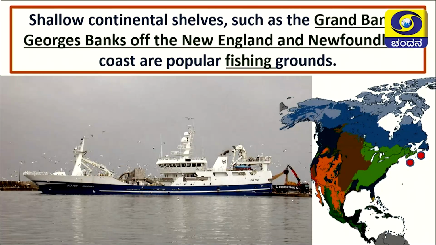After learning about vegetation and agriculture, now let's come to fishing. It is also known as shrimping in these regions. Shallow continental shelves such as the Great Banks, George Bank of New England and Newfoundland, these coasts are very popular for fishing purposes. See, here you can see the picture. There are two red dots, no? These places are well known for fishing purposes. Here you can also see a big boat, and fishing is conducted through such boats only. In that boat itself, they will catch the fishes and convert them into marketing goods. Such an advanced nation they are.